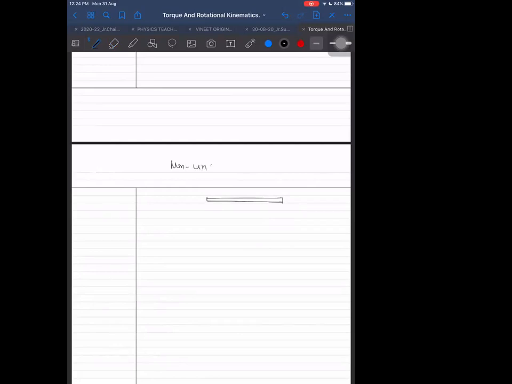See, non-uniform rod, where lambda means mass per length, linear mass density, varies as lambda is equal to lambda naught into r, where r is the distance from one end.